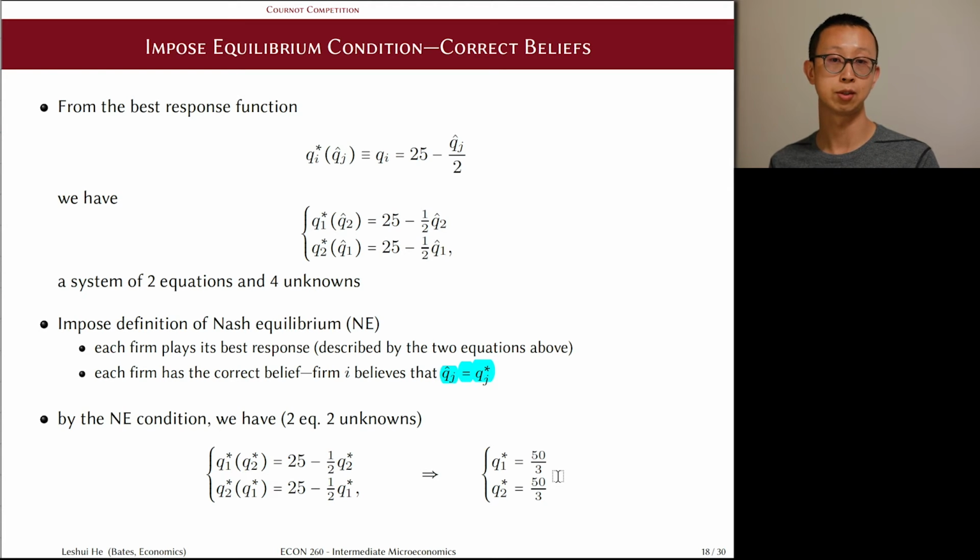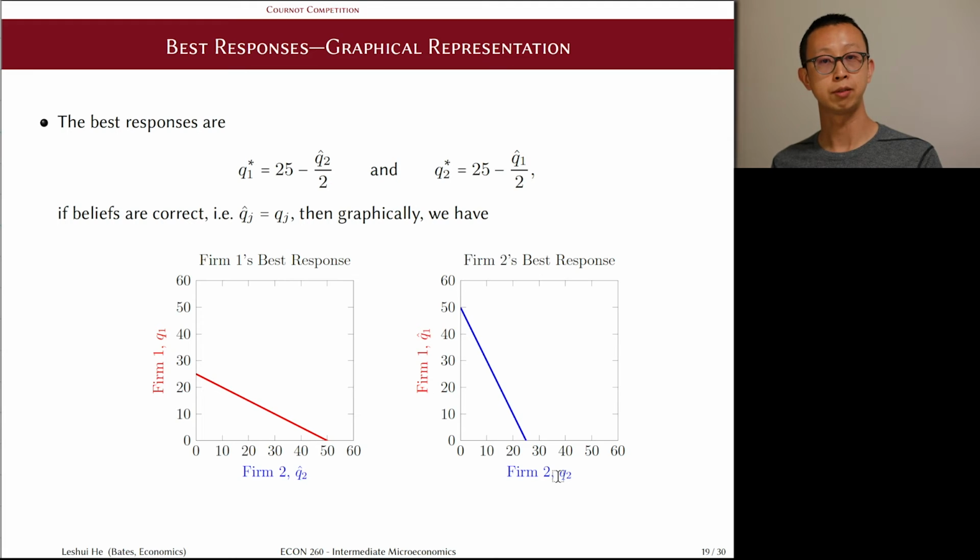To better understand this solution process, we can try to illustrate these best responses and results on graphs. By solving the first order conditions, we found the firm's best response functions, which are these two expressions. And we can try to plot them on a separate graph, one graph for each one of these functions.